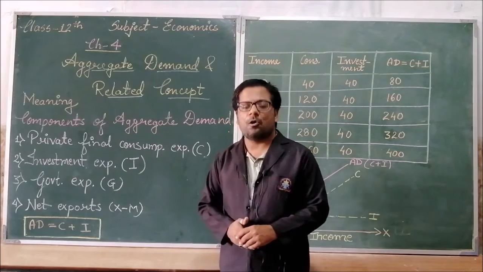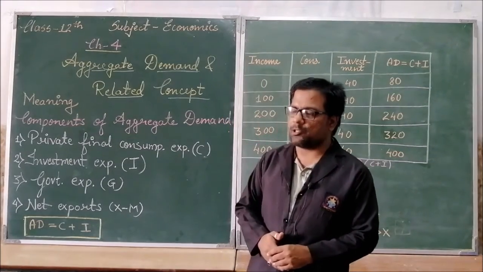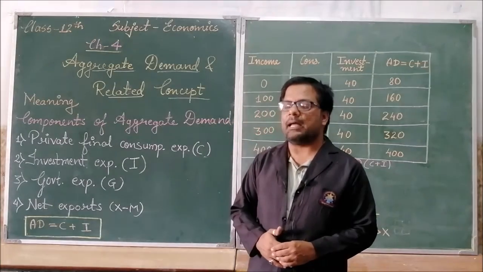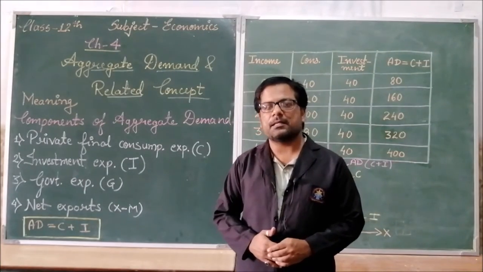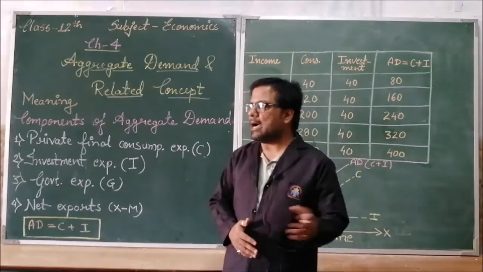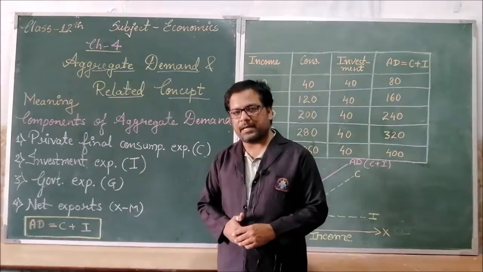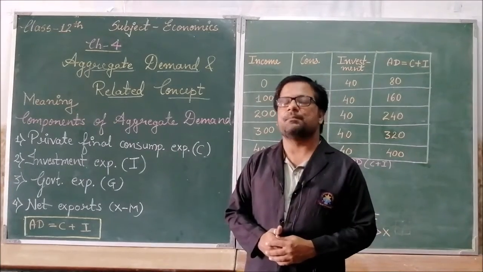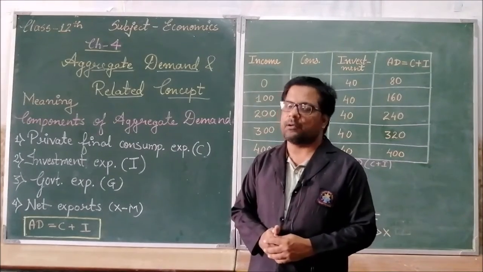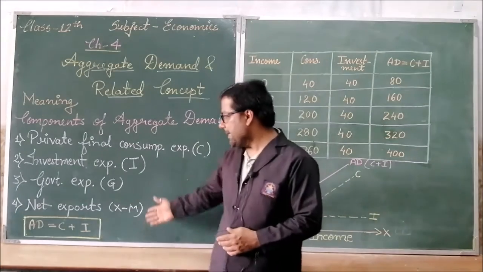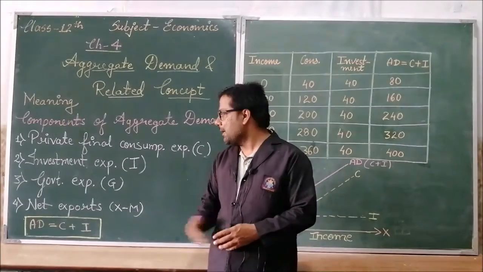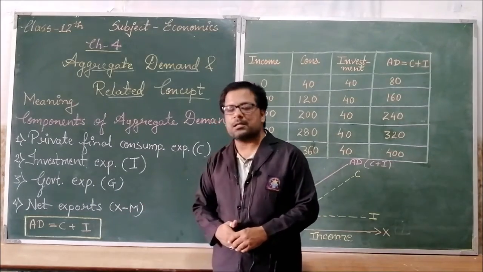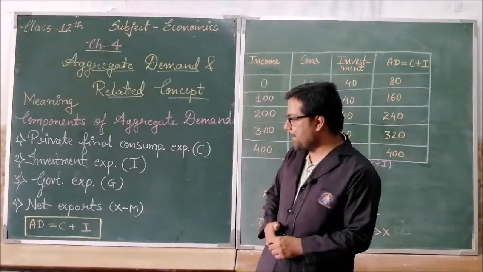Next, we have government expenditure, denoted by G. Government expenditure is of two types. First is consumption expenditure like education, healthcare facilities, transport facilities, and another one is investment expenditure through which the government can earn money, that is building of roads, highways, railways, etc. Next, we have net exports, that is X minus M.